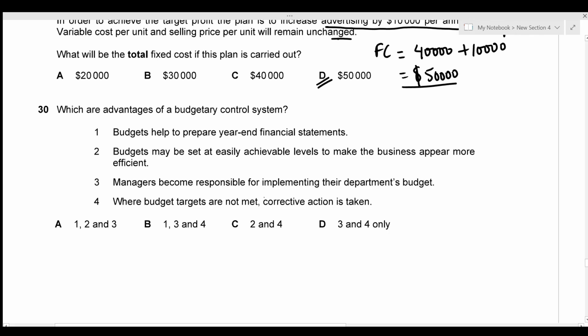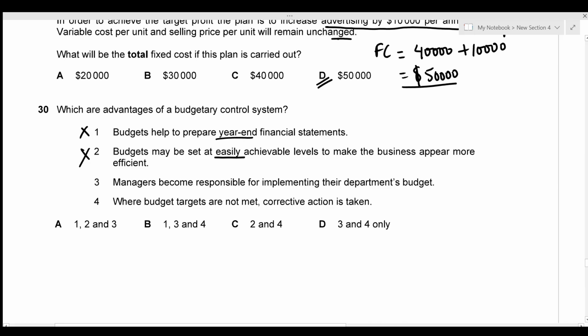For the last question, we need to figure out the advantages of a budgetary control system. The first statement states that the budgets help to prepare year-end financial statements. This is absolutely false. Budgets cannot really help in determining the year-end financial statements since they cannot predict the future. The second statement states that the budget may be set at easily achievable levels to make sure the business appears more efficient. So that's incorrect. Budgets should not be deceiving like this.